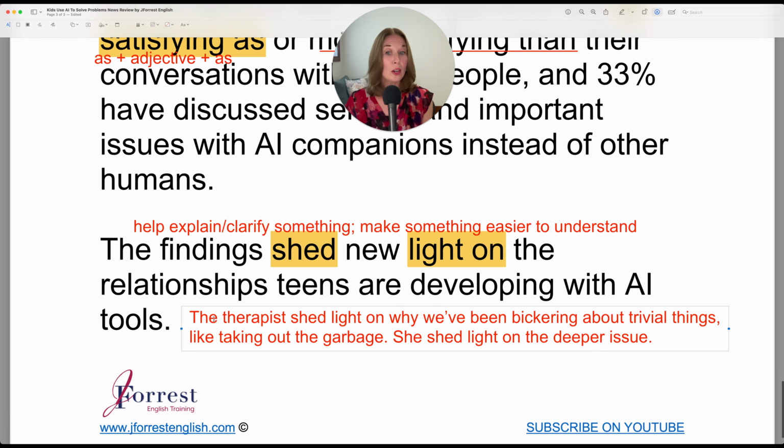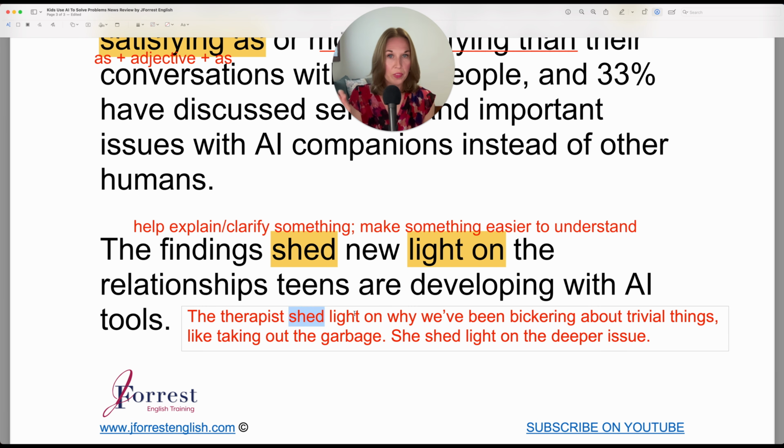So here, the therapist shed light on, so this is the past simple, shed light on why we've been bickering about trivial things. Bickering is when you go, meh, meh, meh. When you fight about things that are not important. Trivial also represents things that are not important. If you're not familiar with that adjective, trivial means it's not important. About trivial things. And then here's an example, like taking out the garbage. This is something trivial. It's not really important in the grand scheme of things.